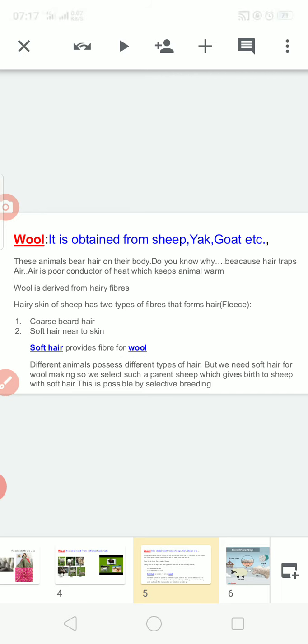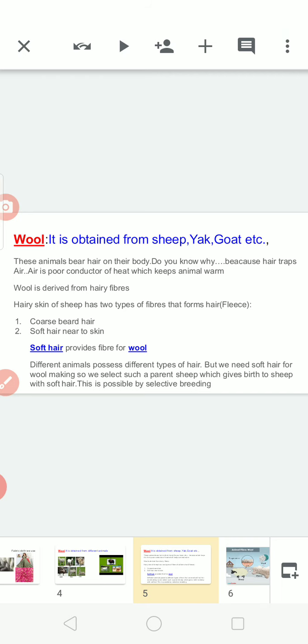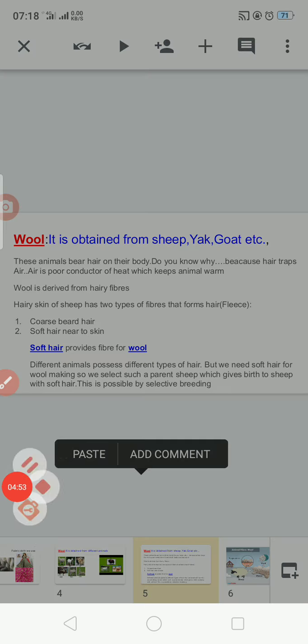This hair traps air, and this air is a poor conductor of heat, so it keeps the body of the animal warm. We use this hair as wool. So wool is obtained from hairy fibers.